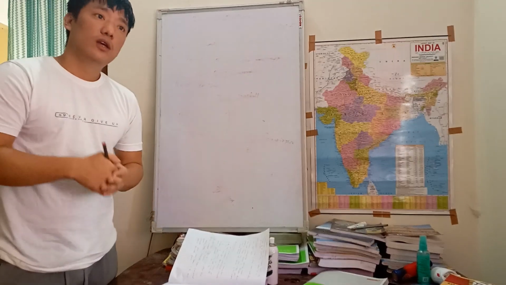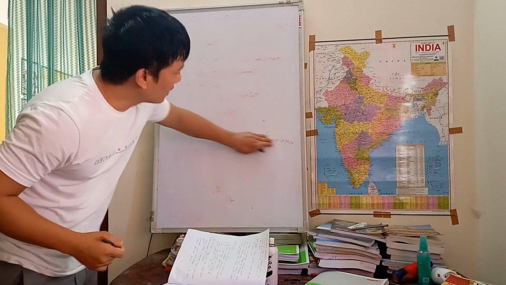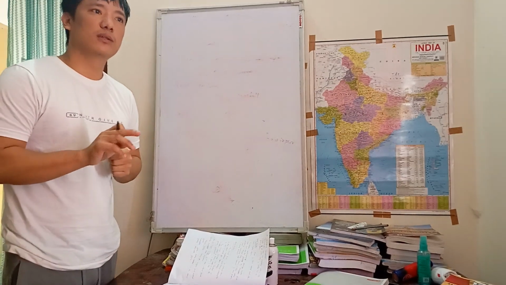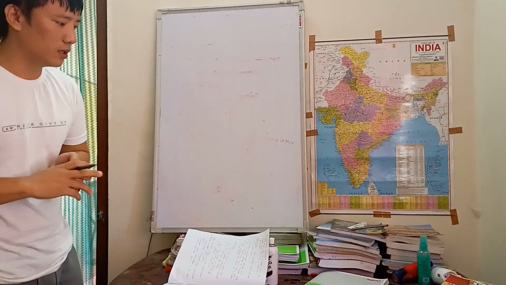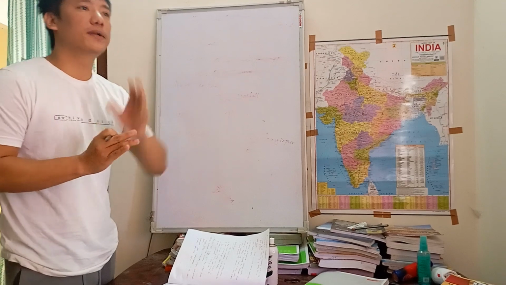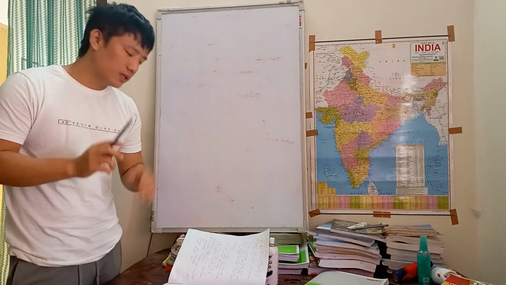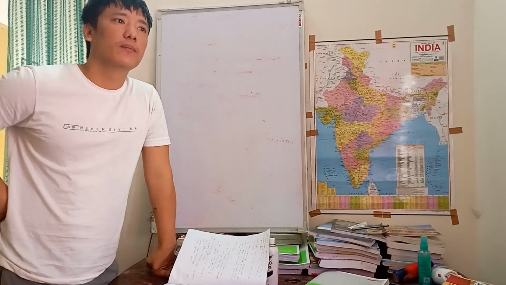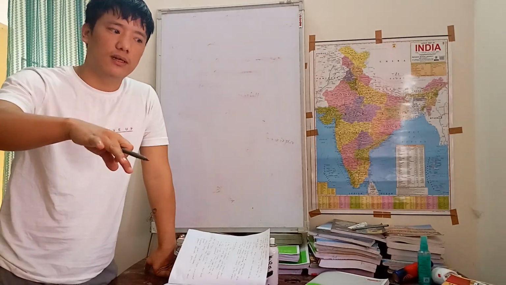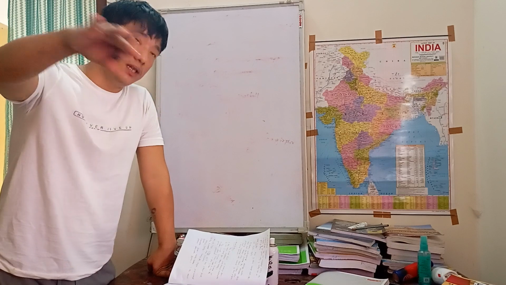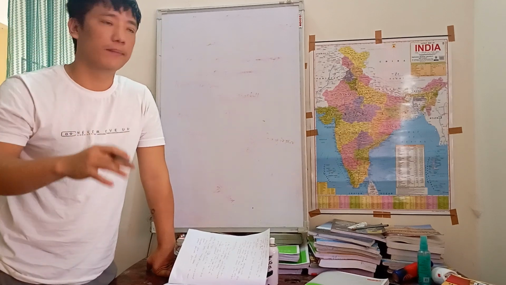And so, the grid pattern system. This is one of the most important things which we have got to know about the ancient civilization, because in today's current scenario also we practice this grid pattern type of town planning in our area.